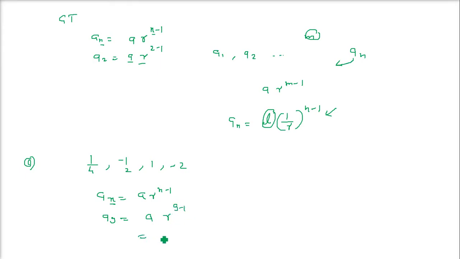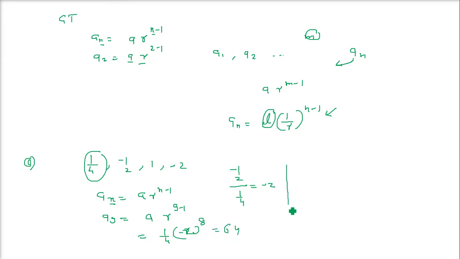And this is going to be equal to A, which is what? Here, A is this 1 by 4. R is minus 1 by 2 divided by 1 by 4, and this R is going to be minus 2. So in place of R I am writing minus 2, to the power 8. Right, this comes to be 64.